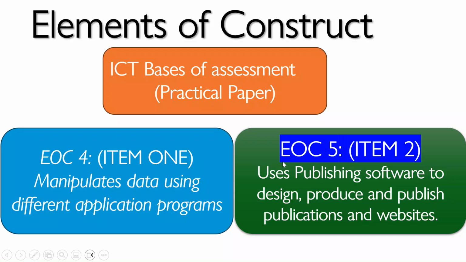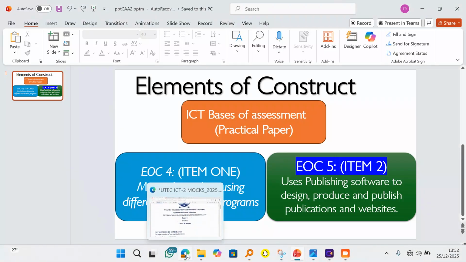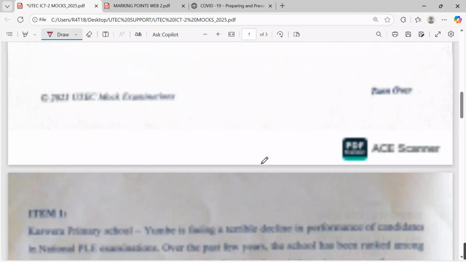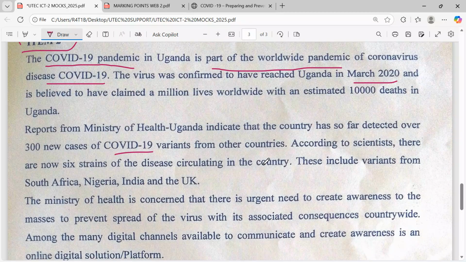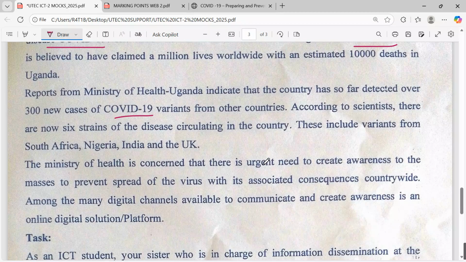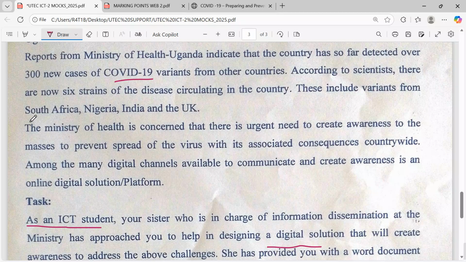But as you read the scenario, you have to check yourself and see, have we been examined on items that require us to design offline publications or online publications? Now, the candidate doing UTEC, this item, remember, we have a key paragraph here. They're telling us that among the many digital channels available to communicate and create awareness is an online digital solution platform.